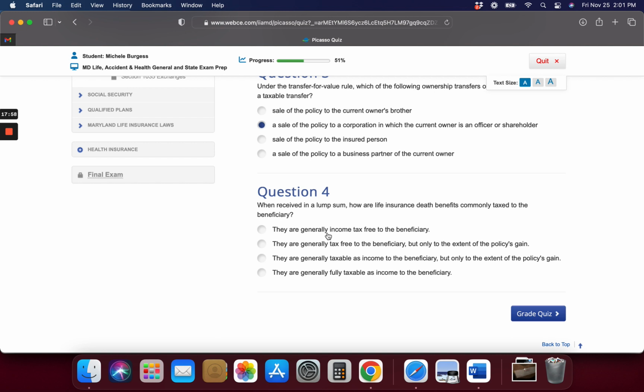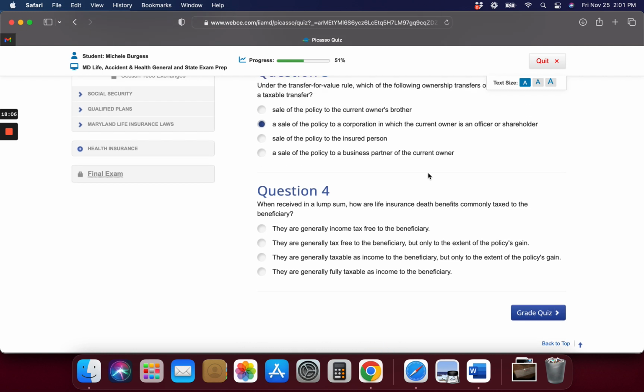All right, we'll see. When received in a lump sum, how are life insurance death benefits commonly taxed to the beneficiary? They are generally taxed as income to the beneficiary, but not to the extent of the policy's gain. They are generally tax-free to the beneficiary, but only to the extent of the policy's gain. They're generally fully taxable as income to the beneficiary. I have no idea. All right, we're going to find out together. Let's see what we got.